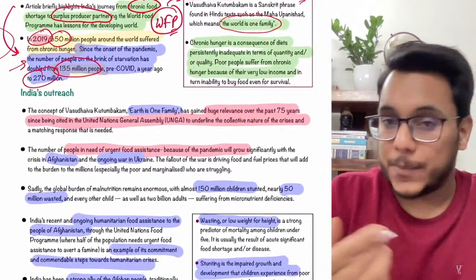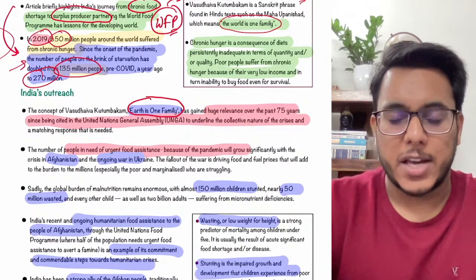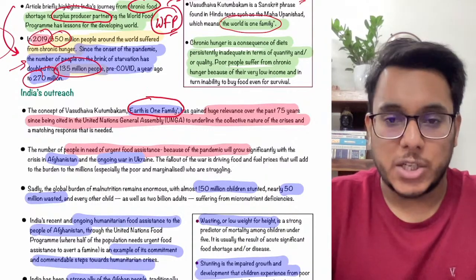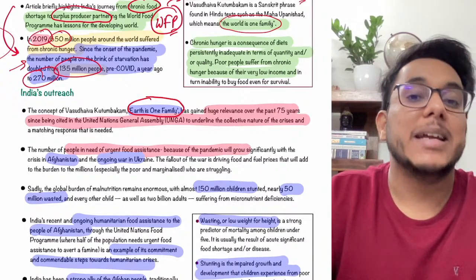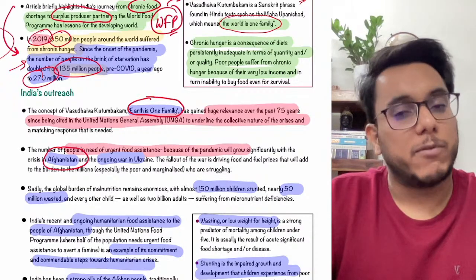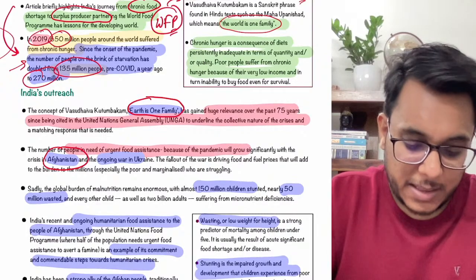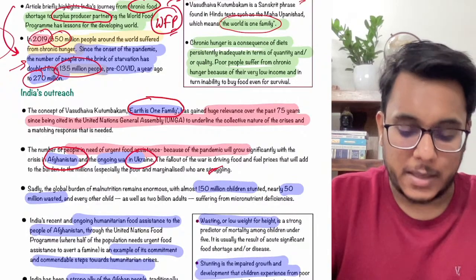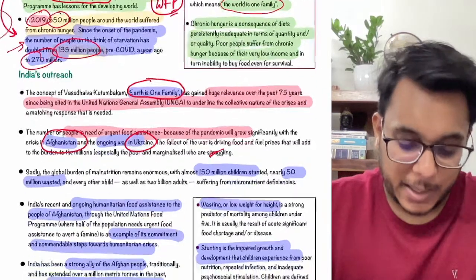Now guys, India has talked about Vasudhaiva Kutumbakam in the last 75 years multiple times in the UNGA. In this direction, we are providing food assistance to many troubled nations. For example, we sent a food consignment to Afghanistan after the coming of the Taliban. When the war is going on in Ukraine, fuel prices and food prices have increased. There also India is ready to help.